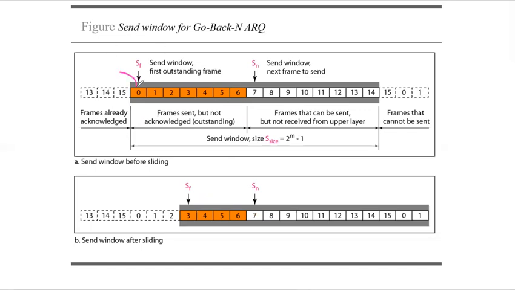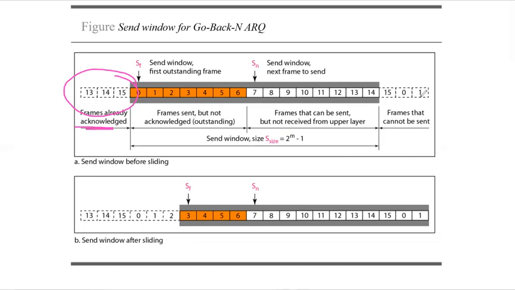And this window that we have in orange color is the frames sent but not acknowledged. So these frames from 0 to 6 have already been sent to the receiver but not acknowledged, and the next are the frames which need to be sent, and finally we have the frames which cannot be sent, that is, they cannot be used until the window slides.